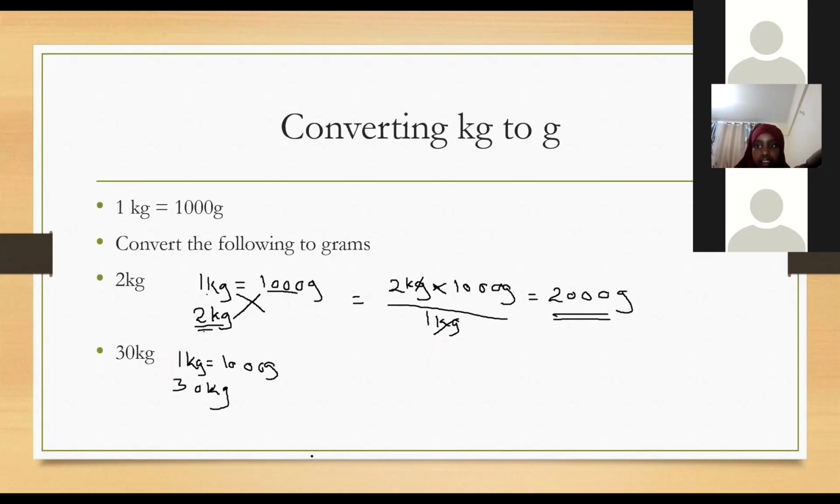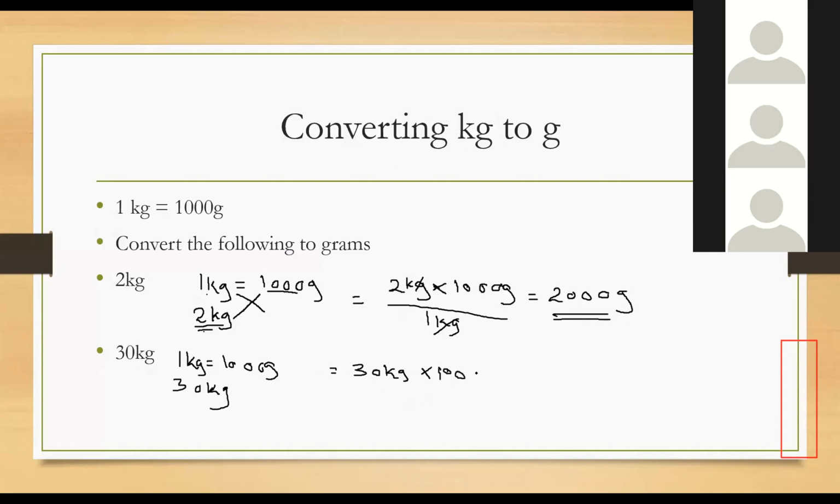Right. Nimesema cross multiply tunafanya aje? Nimesema cross multiplication, the number which is at the bottom is number 30. The number at the bottom is the one that goes up. Ishraga, I hope you are getting me. So number 30 kgs goes up. We multiply by 1,000 grams.